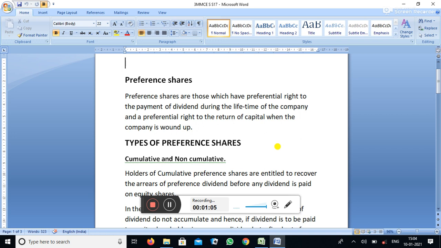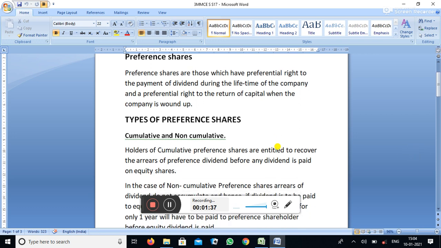Next, under that, different types of preference share. Normally, preference shares may be cumulative and non-cumulative, participative and non-participative, convertible and non-convertible, redeemable and irredeemable preference share.